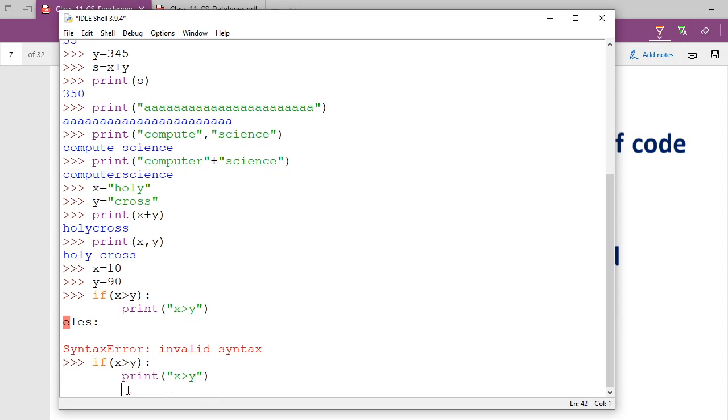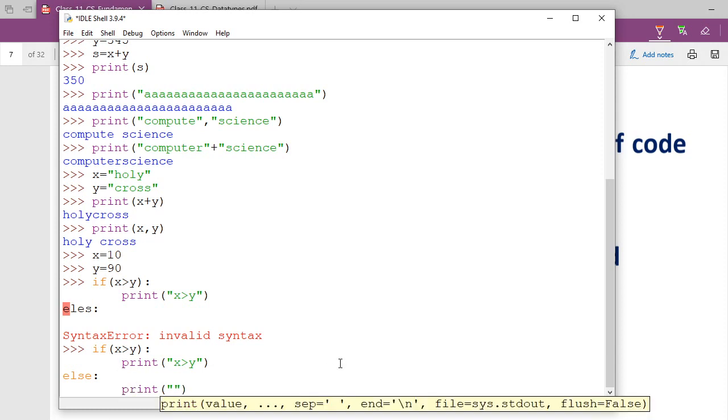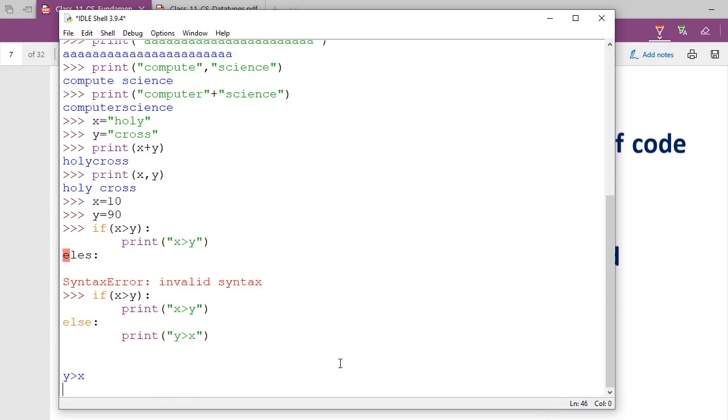Okay, if x is greater than y, I am writing here print, x is greater than y. Okay, done. Then I am going to write here else. I'll teach you all these things. This is the if-else condition indent I am showing you. See, the cursor automatically jumps to that print indent level. Here I am writing print, y is greater than x.